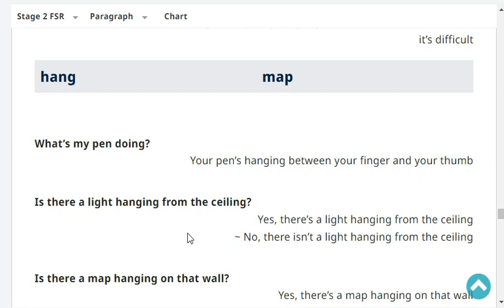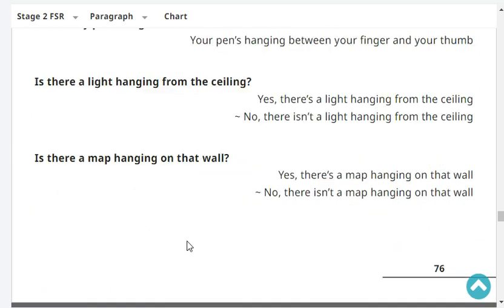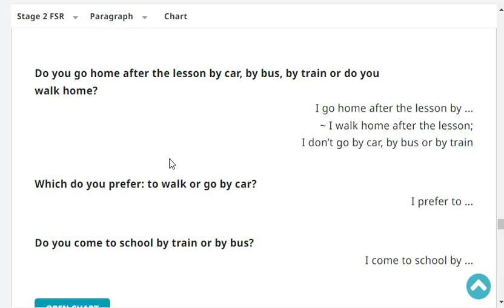Is there a map hanging on that wall? Yes, there's a map hanging on that wall. Very good.